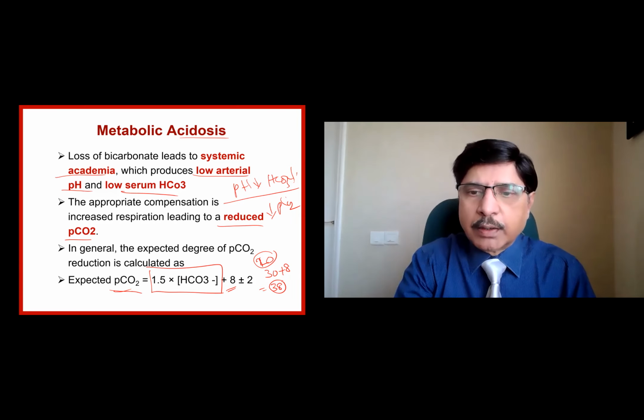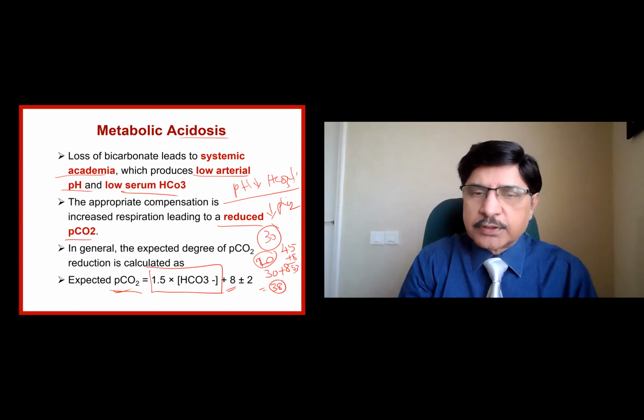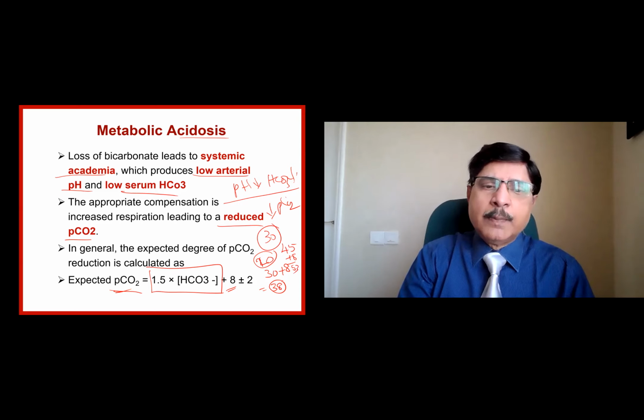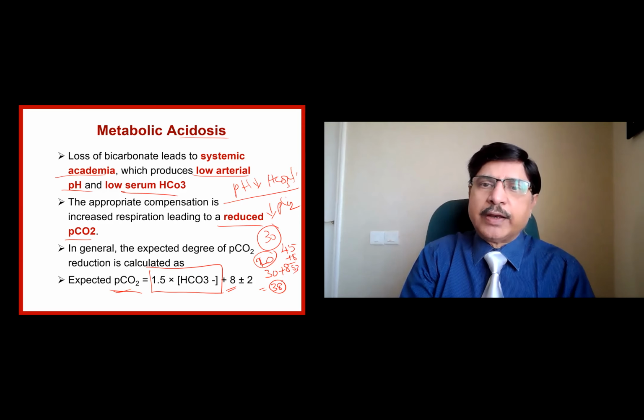For a bicarbonate of 30, this becomes 45, plus 8, which is 53. The PCO2 has gone up because we went to the alkali side, more bicarbonate. So this is the calculation that you need to use. Remember, PCO2 is equal to 1.5 times the bicarbonate plus 8, plus or minus 2 is the variability.